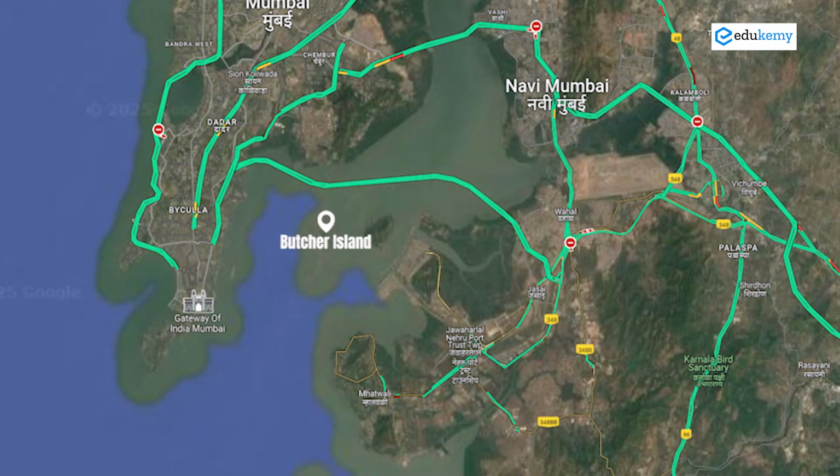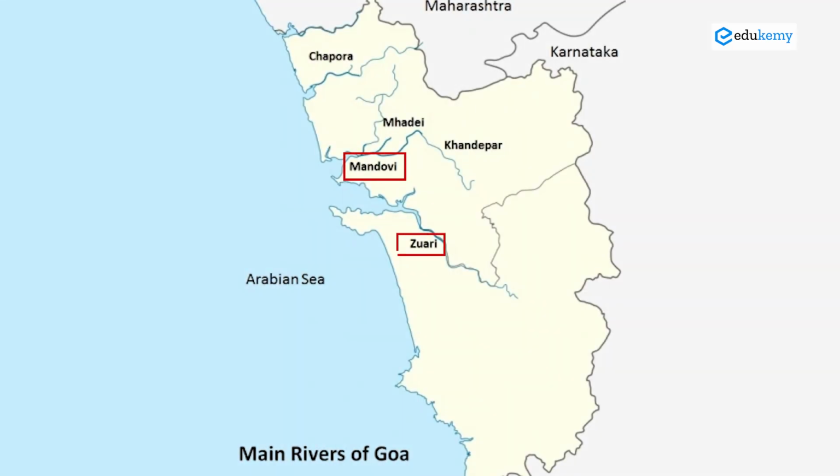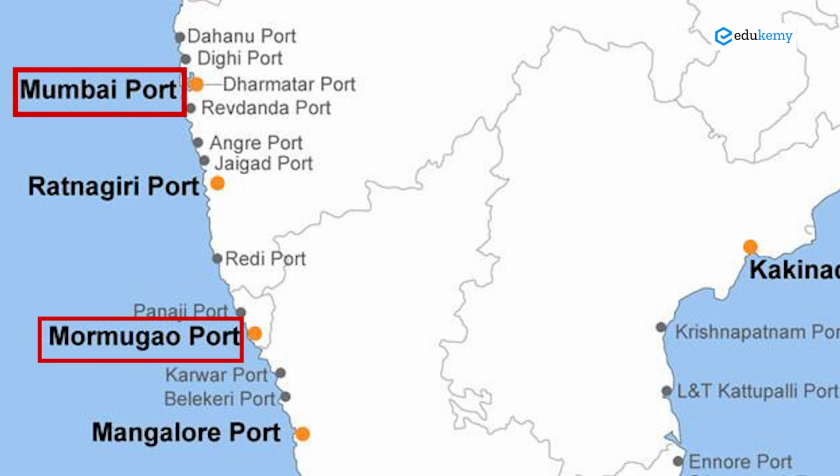Butcher Island is very near Mumbai. Butcher Island is very famous for its oil tanker storage. It is one of the largest IOCL depots, at the mouth of Mumbai. Further southwards, we have, of course, important places of Karnataka and Goa. Goa has two rivers draining into the Arabian Sea, the Mandovi River and the Zuari River. Goa has an important port called Marmagao. So one is Mumbai port, which you have just seen and revised, and further down south is Marmagao port.